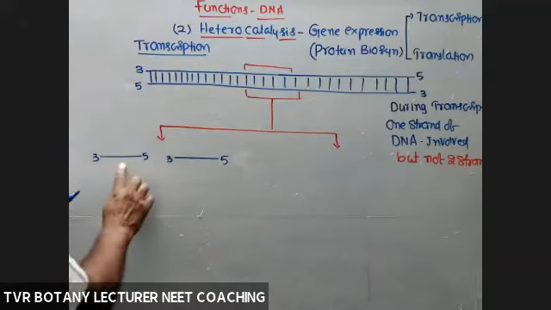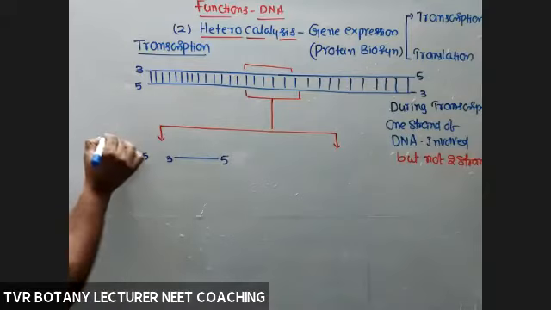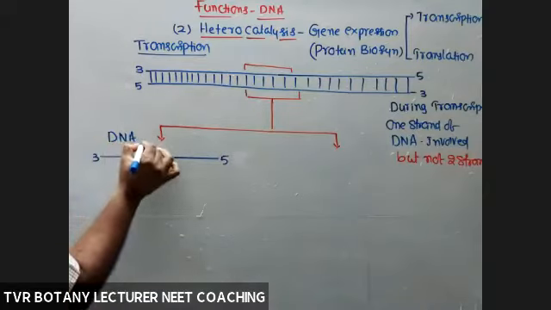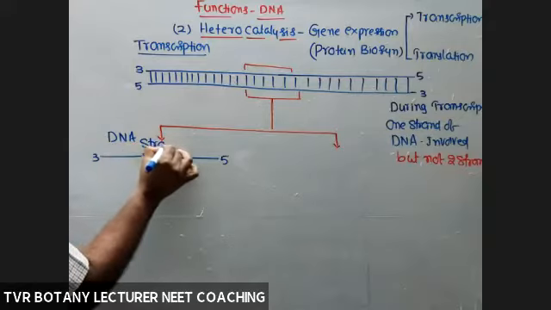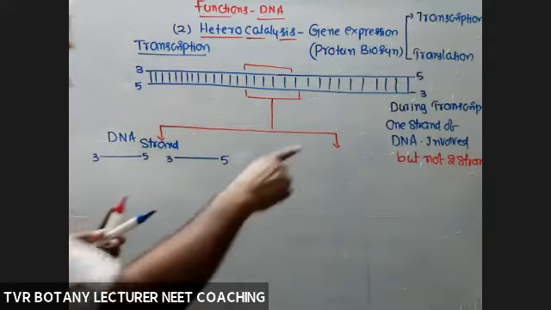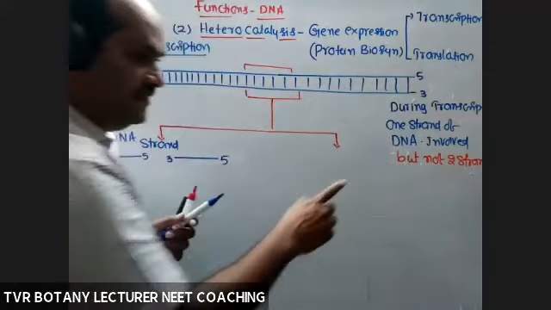These two are the DNA strands only, separated DNA strands. Strand 1, strand 2. Why am I taking it like this? The given one is that only one strand is involved, but not two strands.